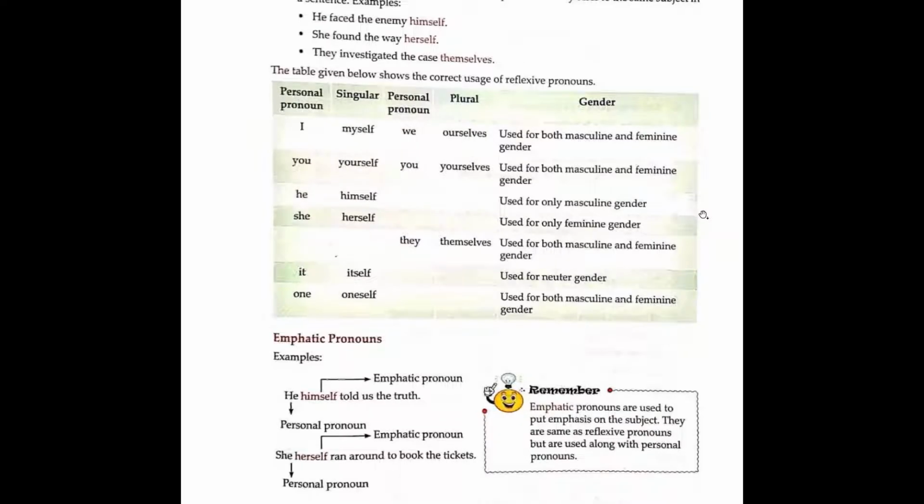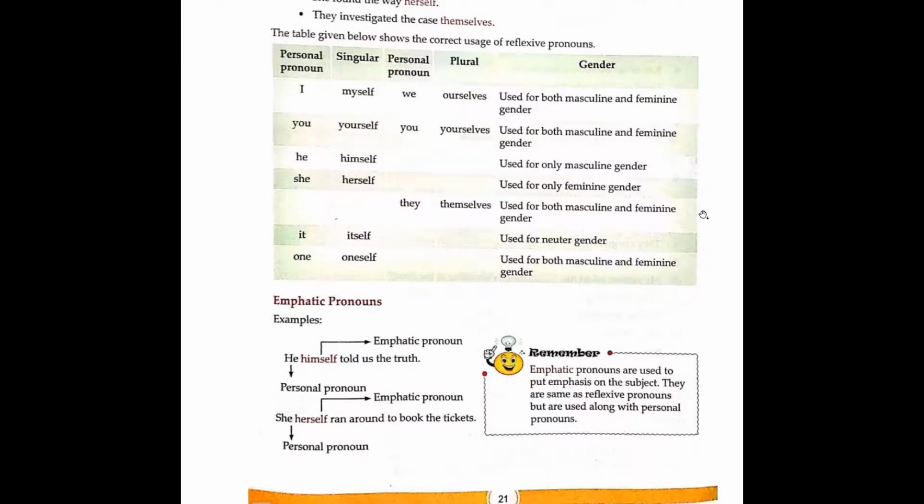Now, the next part is emphatic pronouns. These are the pronouns which are used to put emphasis on the subject. I'll give you the examples as it will become more clear to you. They are same as reflexive pronouns but are used along with the personal pronouns.